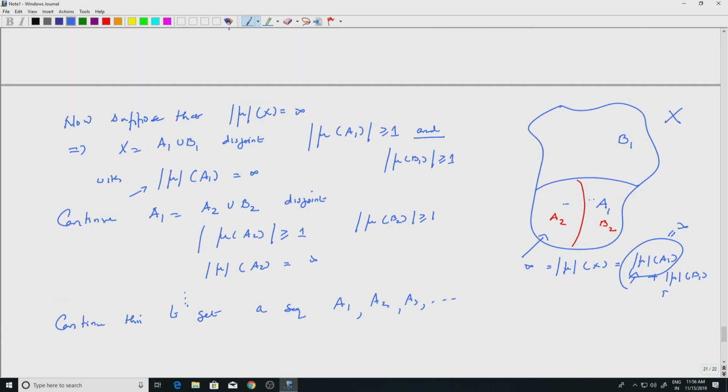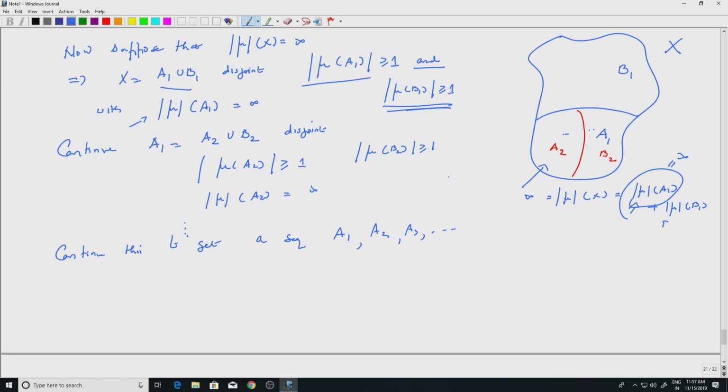I am writing X as A1 union B1, disjoint. I get mod of mu A1 is greater than 1, mod of mu B1 is also greater than 1. So maybe the sets should be made very clear.